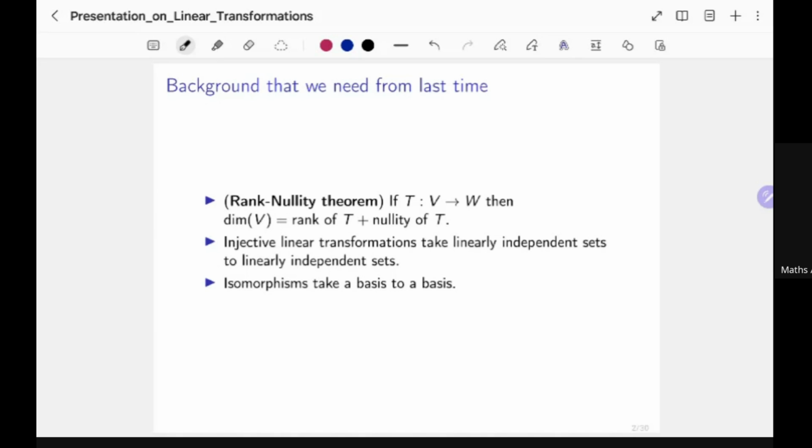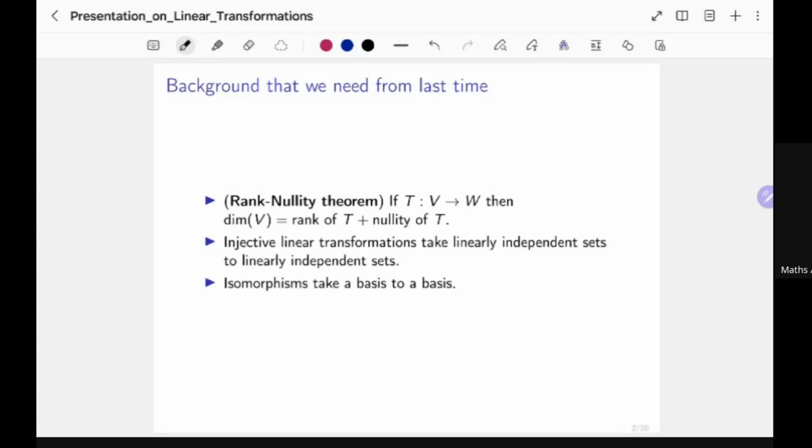More or less the same reasoning goes when you deal with isomorphism, where a basis always goes to a basis. That is intuitive, the dimension has to be preserved because isomorphisms are invariant that way. The dimensions are always the same if you have an isomorphism between two vector spaces over the same field.